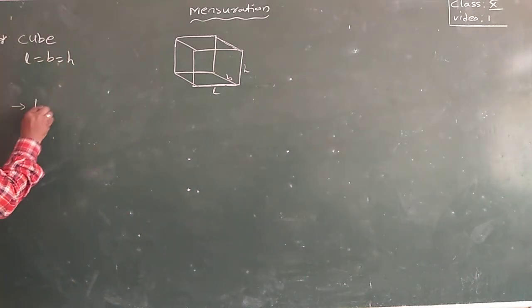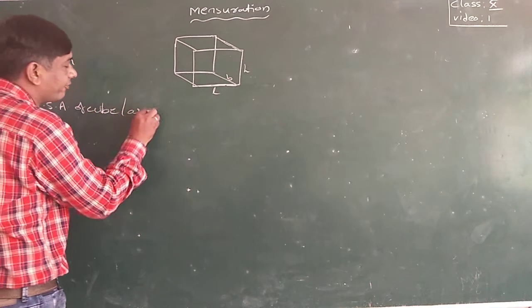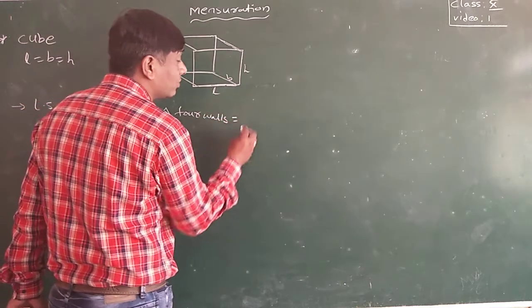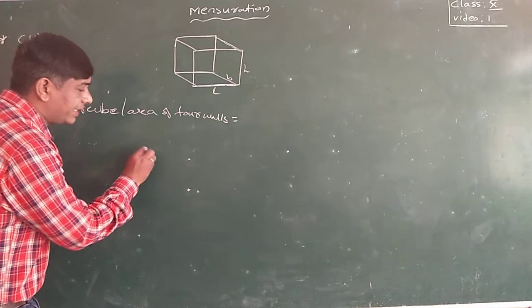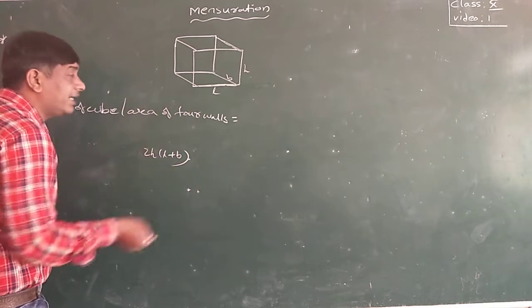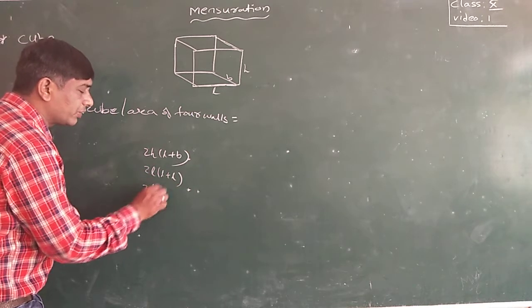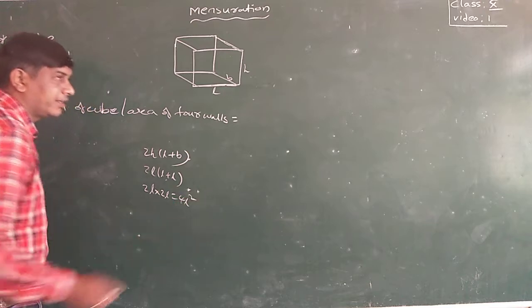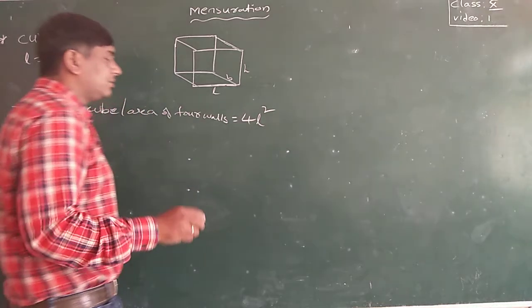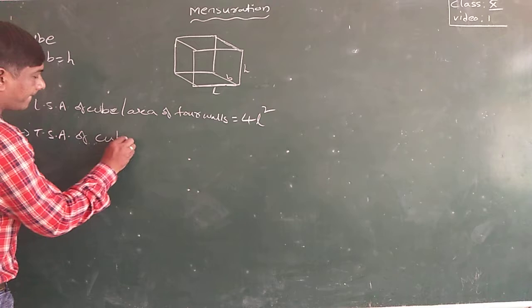LSA of a cube, lateral surface area of a cube, is also nothing but the area of four walls. What is the cuboid LSA? 2H into (L plus B). Already we know. Here length, breadth, height are equal in a cube, so 2L into (L plus L), that is 2L into 2L, which equals 4L square.